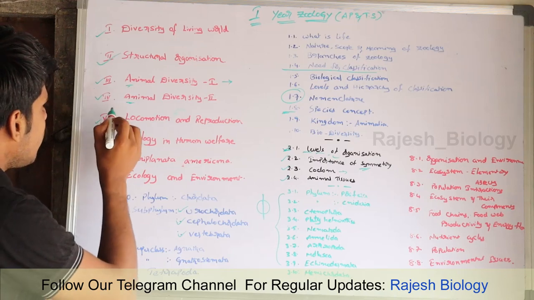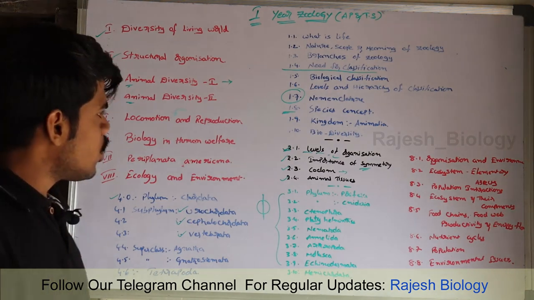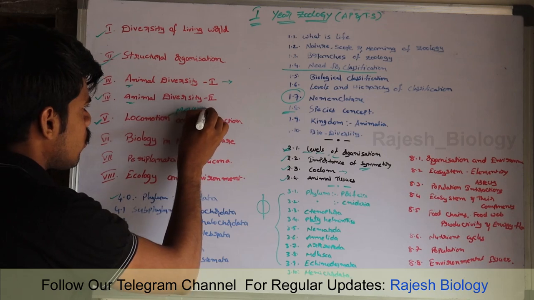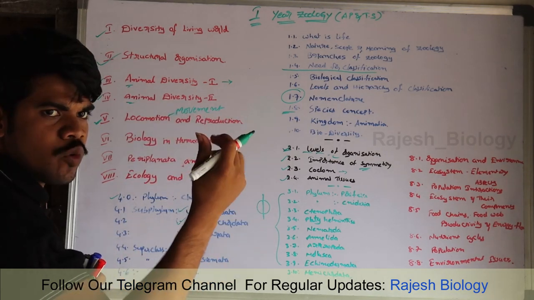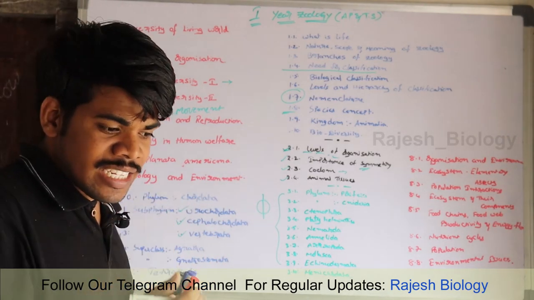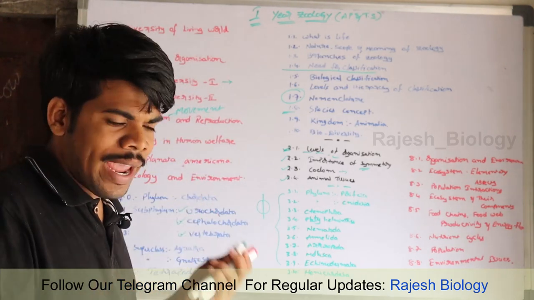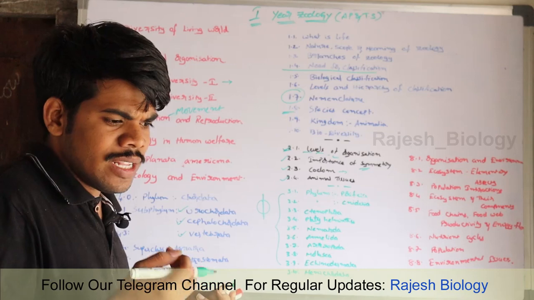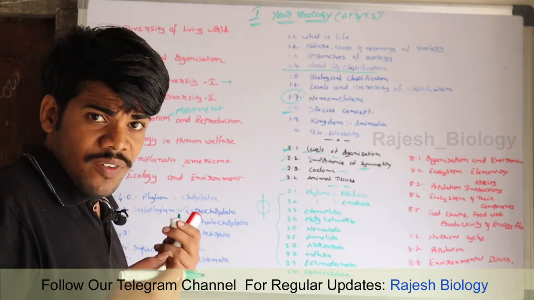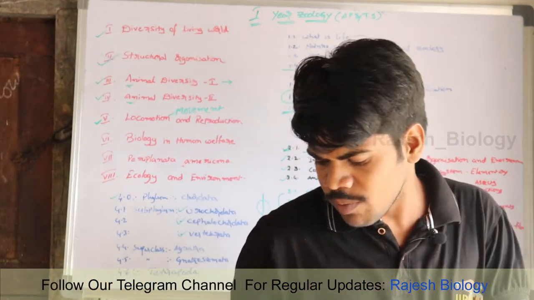And locomotion and reproduction. Actually, locomotion is different from movement. My fingers can move, but my fingers cannot locomote. Locomote means exchange in their position. I stand here, I move my hands, but this movement does not result in a change of my position, right? If I move my legs like this, I just change my position from that place to this place.